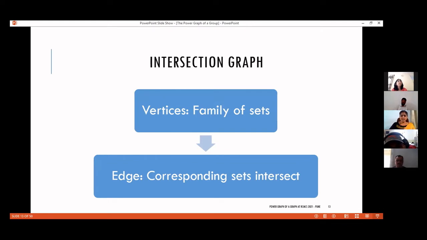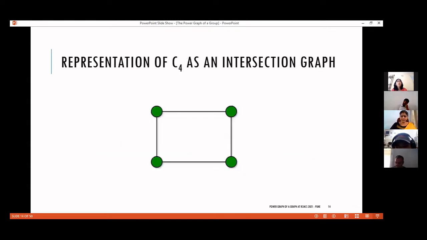So the obvious question is, can every graph be represented as an intersection graph, or is it that intersection graphs form a specific collection of graphs only? That is the obvious question, right? So let us try for some simple graphs. Here I have the drawing of C4. My question is, is it possible to represent C4 as an intersection graph? Anyone want to give a try? Or maybe I will give the representation of C4, so that you will have a better idea.